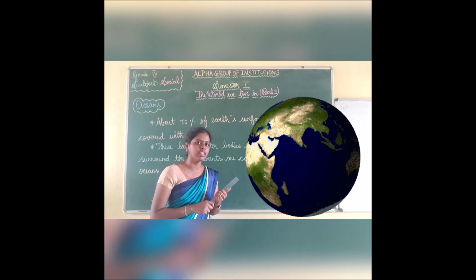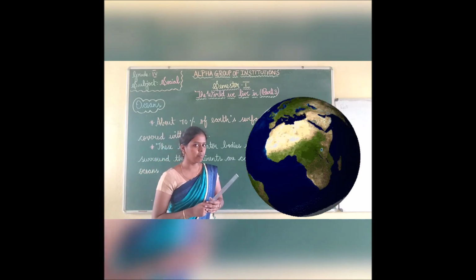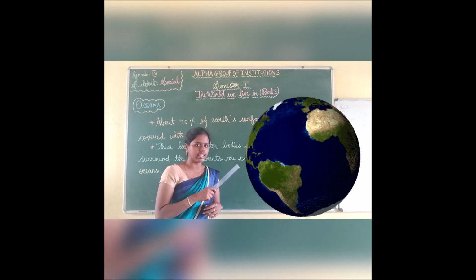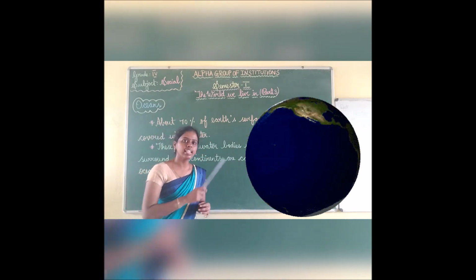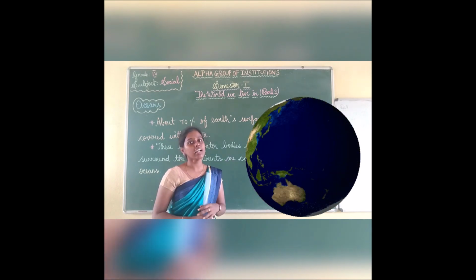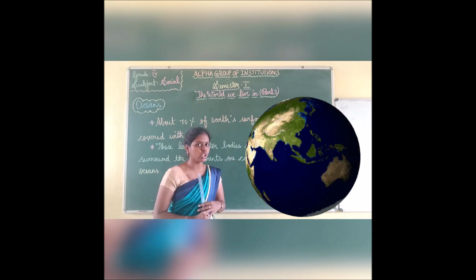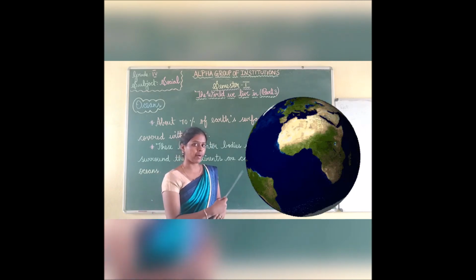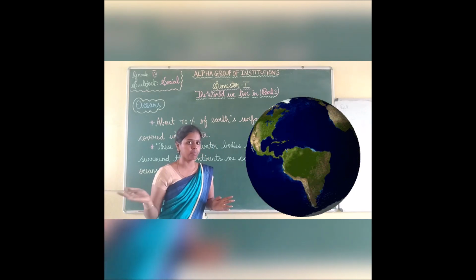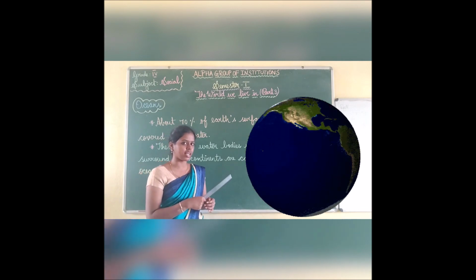What are those colors? Green color and blue color. Some parts are green in color and some parts are blue. The green parts are our land area where people are living. And the blue color part, there is more of it, no?